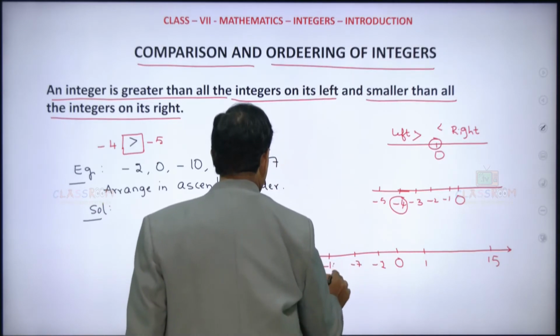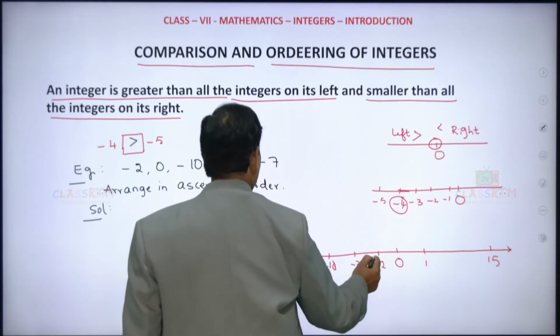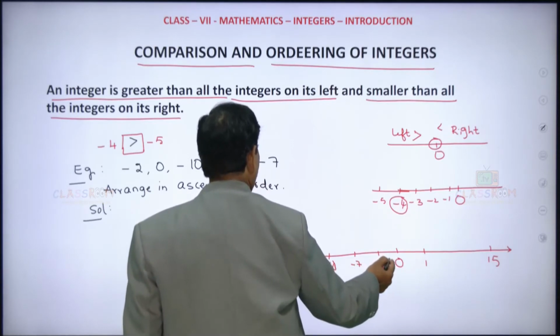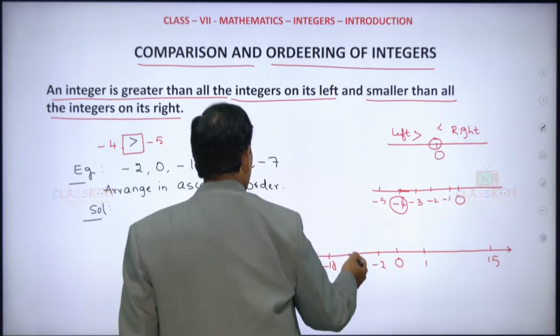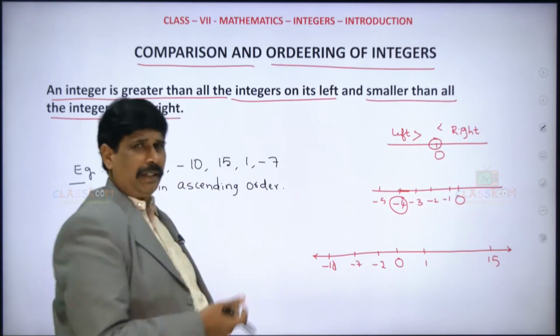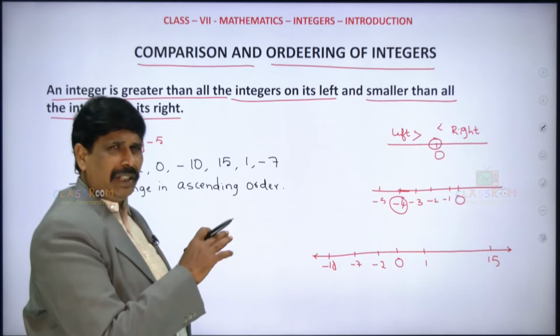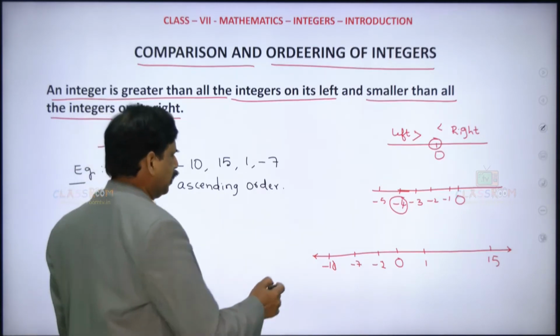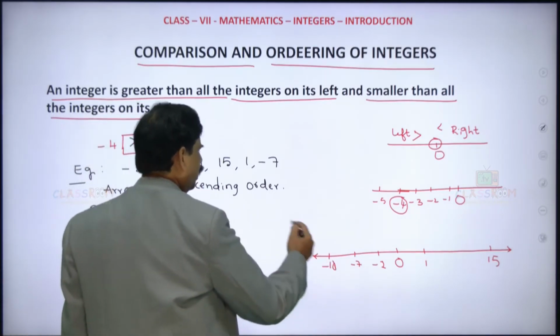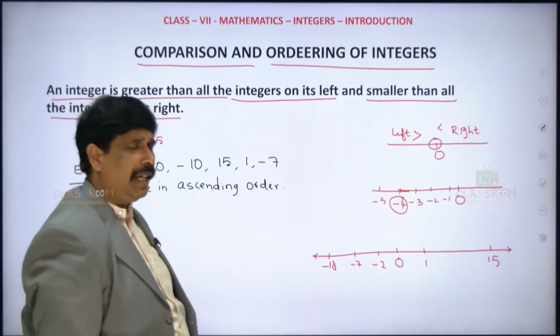And minus 10 somewhere here. Of course, in the middle there are some numbers. Minus 1 will be here. Minus 3, minus 4, minus 5, minus 6. All will be there. So now, which one is the smaller one here? This is the smaller one. Clear?